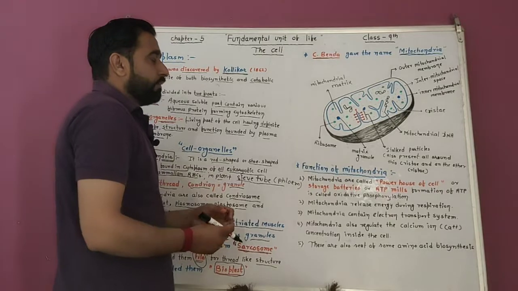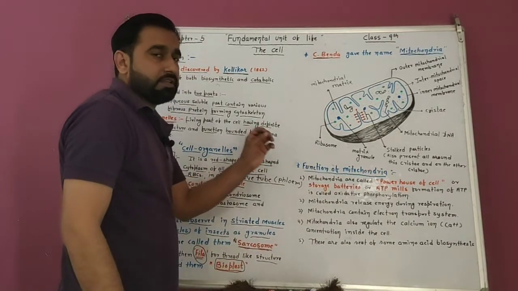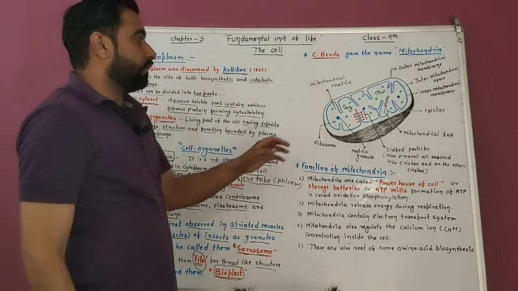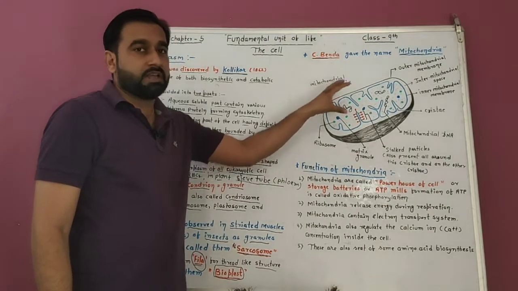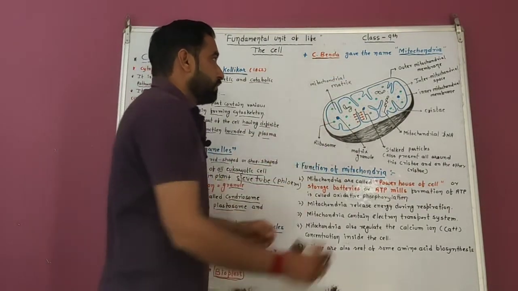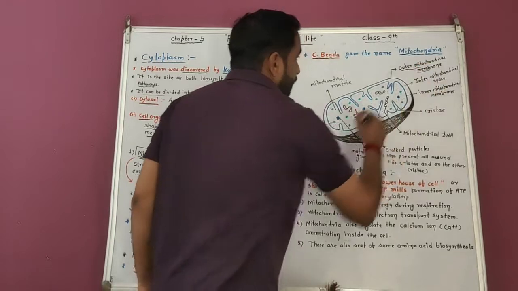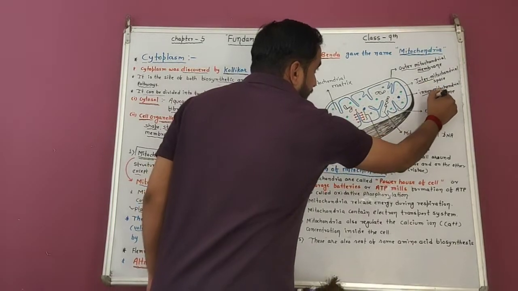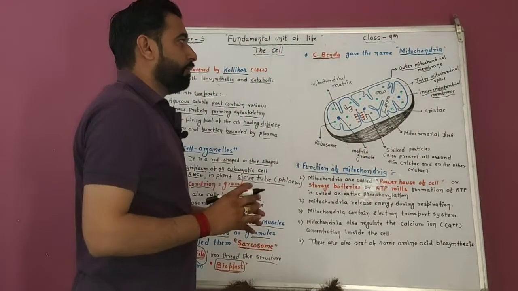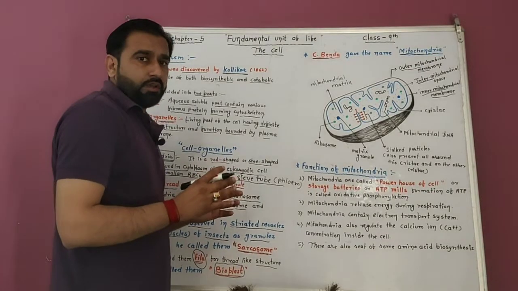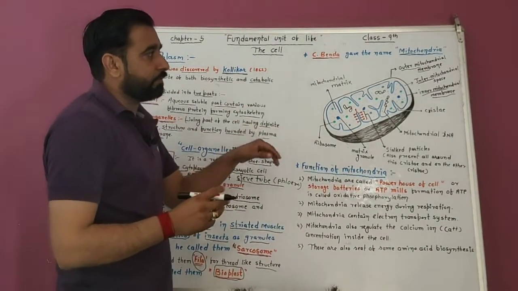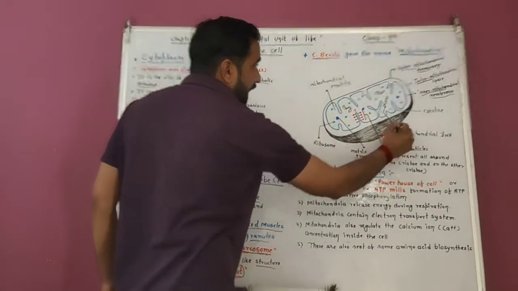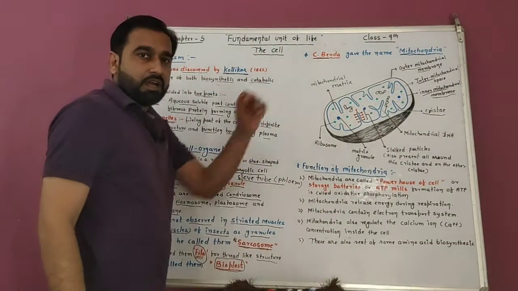Mitochondria is a double membranous cell organelle. In the last chapter, when we classified the components of the cell, I told you that mitochondria is a double membranous cell organelle. The outermost membrane is known as the outer mitochondrial membrane, and the inner wall is the inner mitochondrial membrane. The inner mitochondrial membrane is highly projected. Finger-like projections are present in it. These projections are known as cristae.